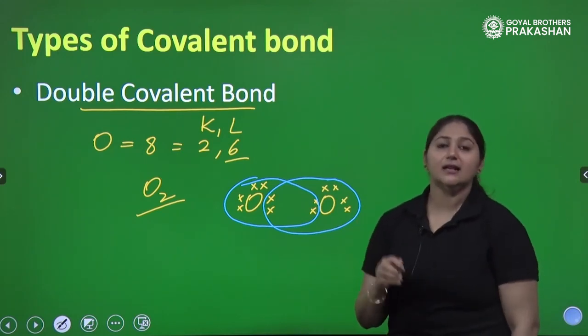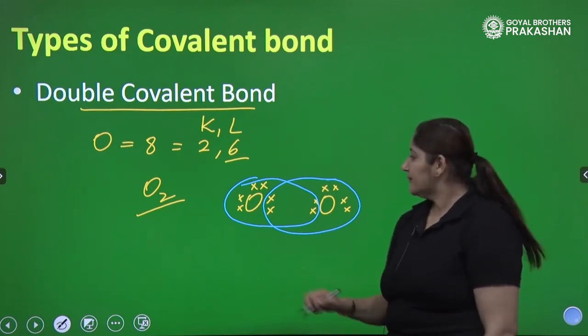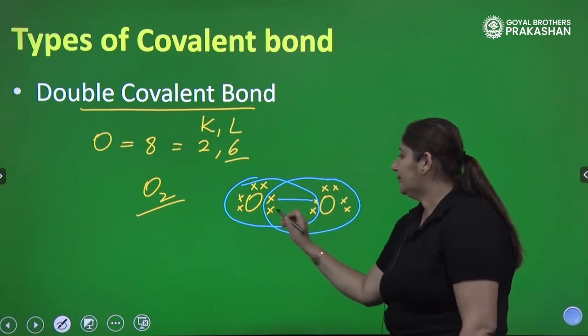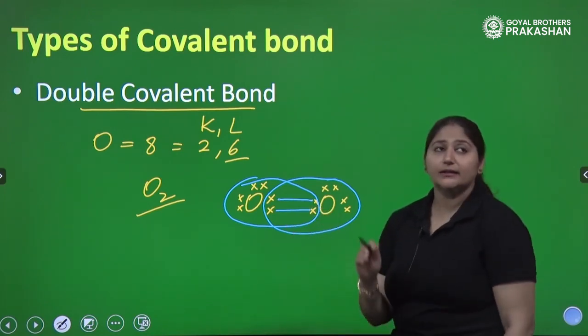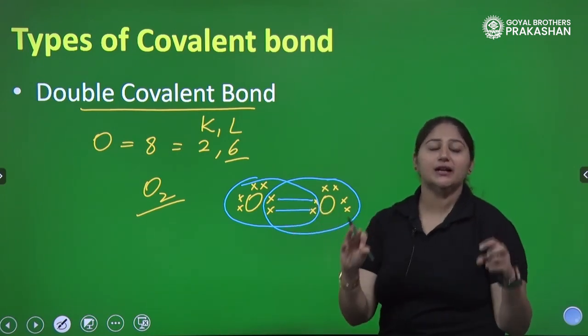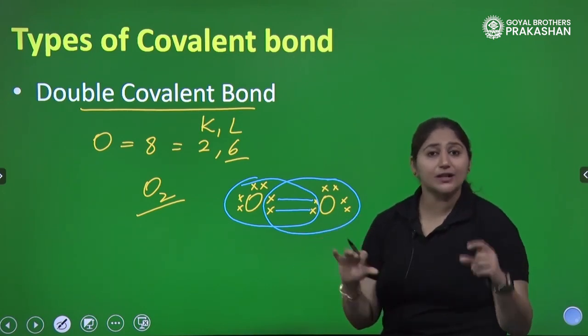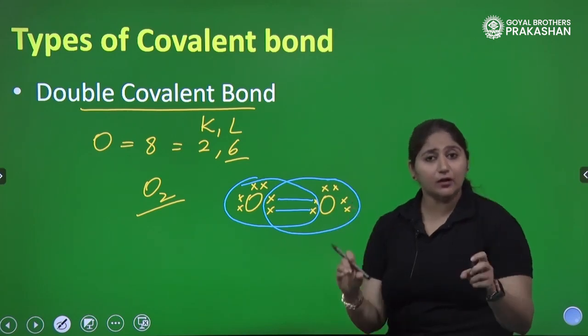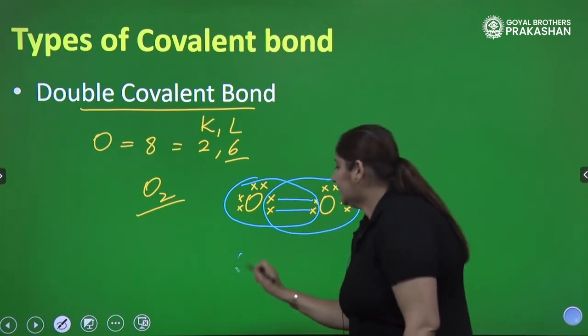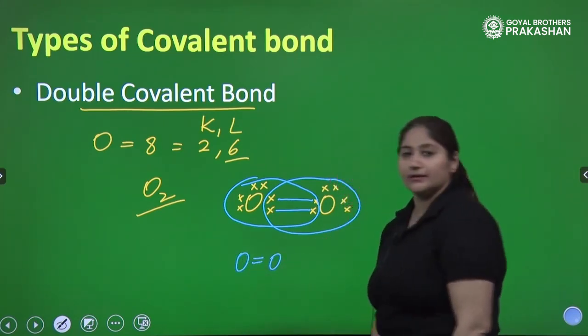But the question arises, how many bonds are formed now? As you can see, there are 2 bonds formed because there are 2 pairs of electrons sharing with each other, right? The mutual sharing takes place between 2 pairs of electrons. So there is O double bond O formed, right?